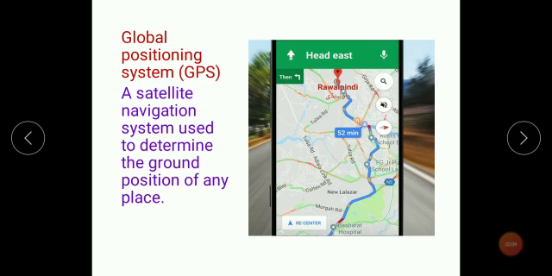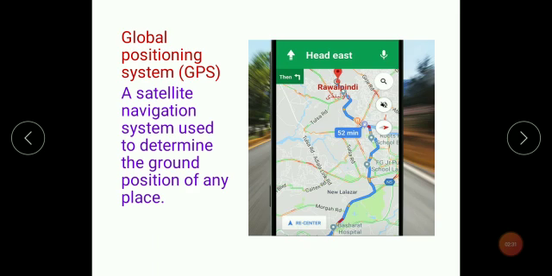Let's see another use of graticule. It is Global Positioning System, that is GPS. Yes, children, pictures speak a lot, isn't it? This picture is very common to us. So what is this GPS? It is a satellite navigation system used to determine the ground position of any place. Now, what does it mean?